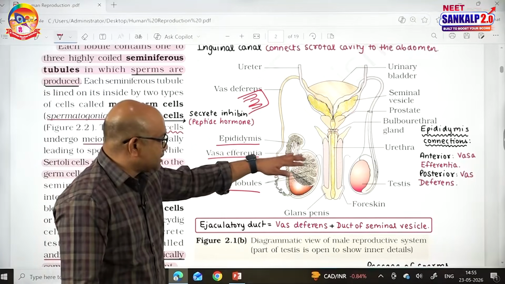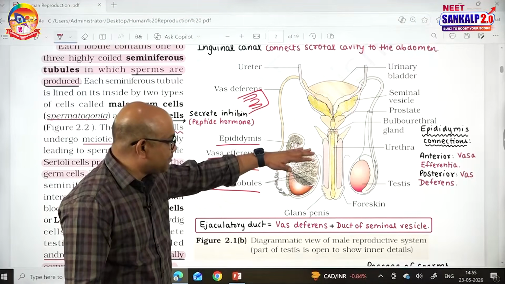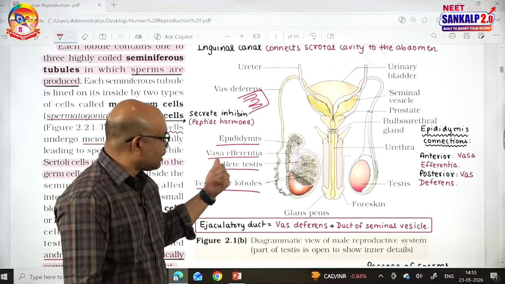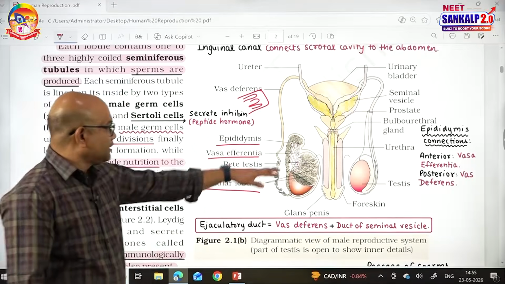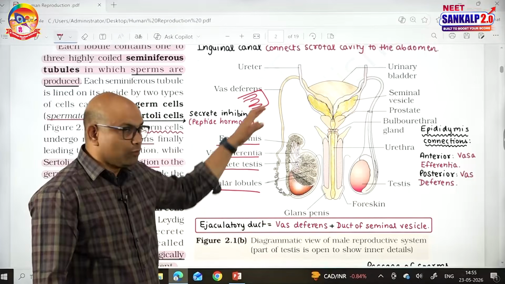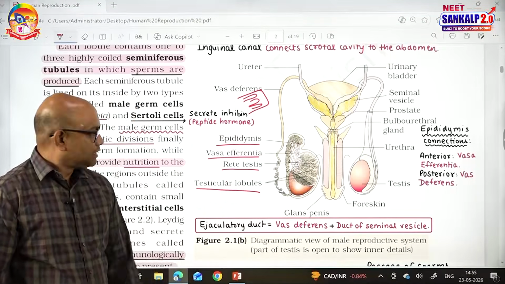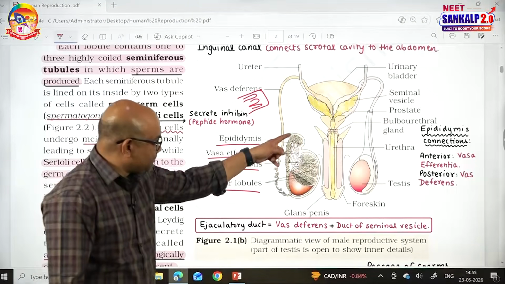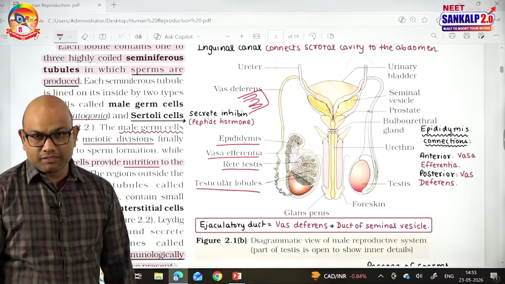So, the epididymis is connected to the rete testis by small tubules called vasa efferentia. Regarding the location of the epididymis, it is located on the posterior side of the testis, not in the testis, outside the testis. Let me tell you the functions of the epididymis.